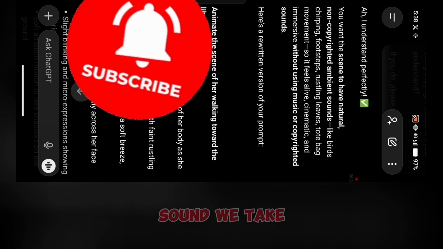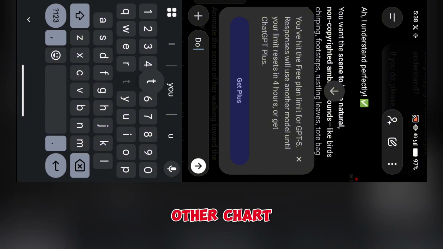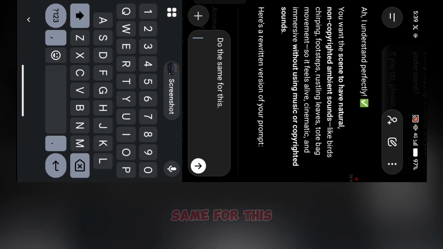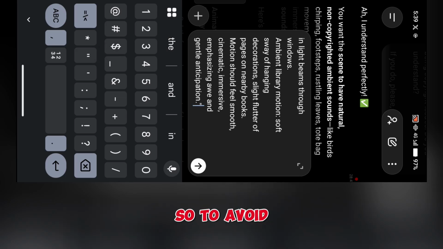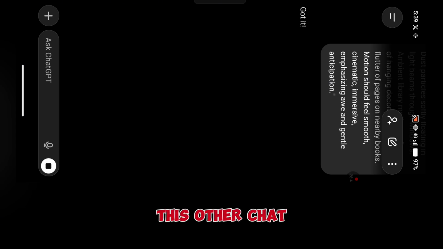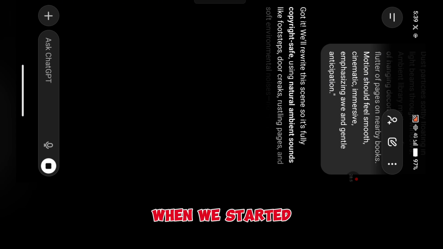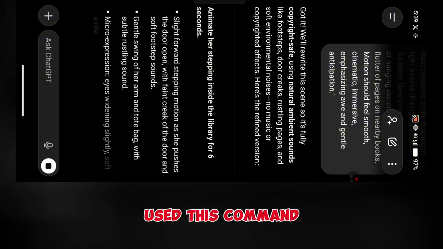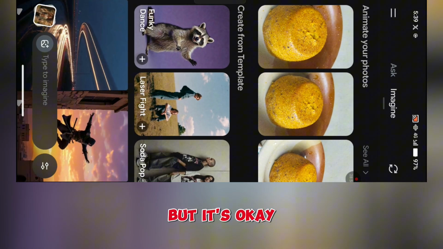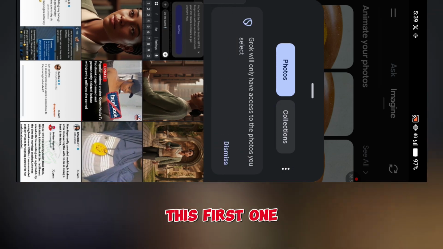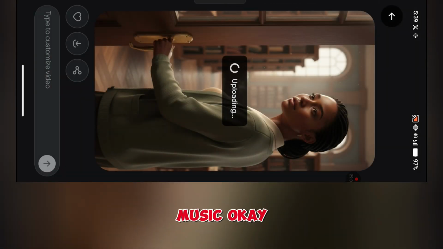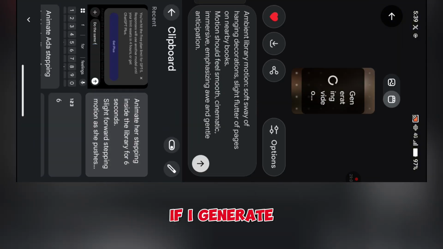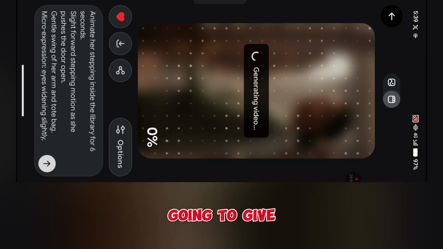Okay, so for the sound, we take it to the other chart. We say something like do the same for this. So to avoid this coming to this other chart, when we started this video we could have used this command, but it's okay. So I can decide to generate this first one first to see if it is going to give us that music. Okay, if I generate this, I can see if it is going to give me that music.